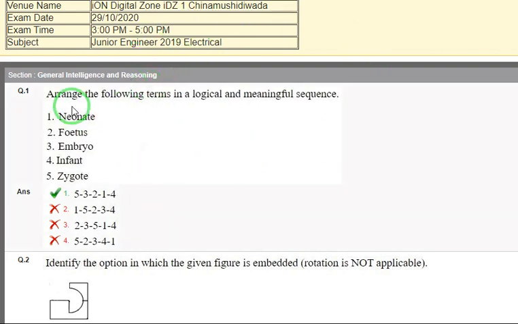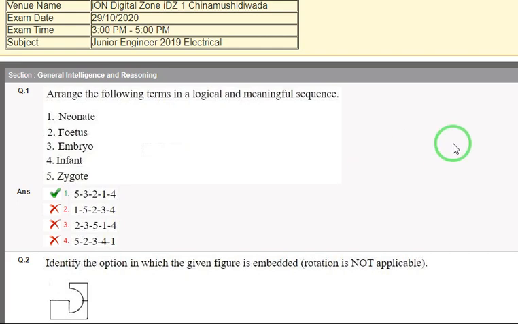Your roll number will appear, then the candidate name, venue name, examination date, examination time, and subject will appear like this. So a total of 200 questions will appear here. Whatever questions you have answered will appear, and whether it is correct or wrong will appear on the right side. Whether you have answered or not, and whether it is wrong or correct, will appear on the right side. After entering roll number and password, you can check your question paper in this way.